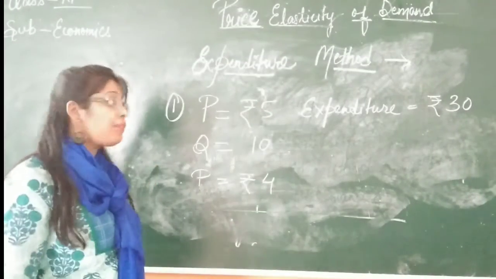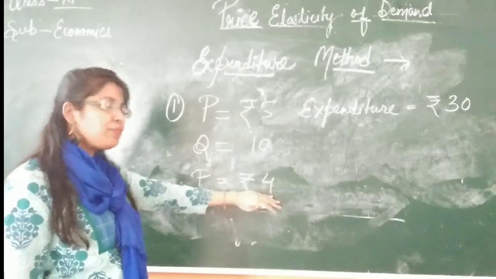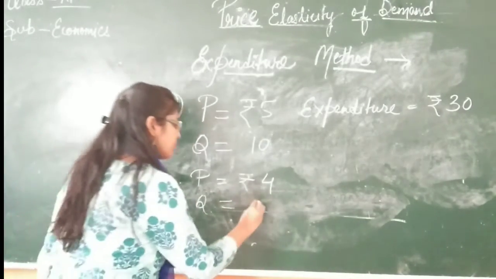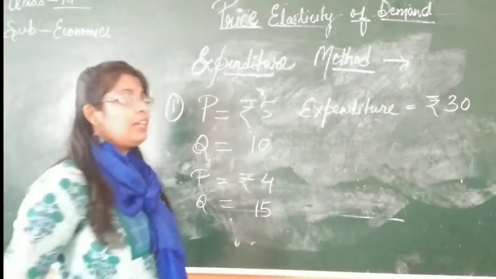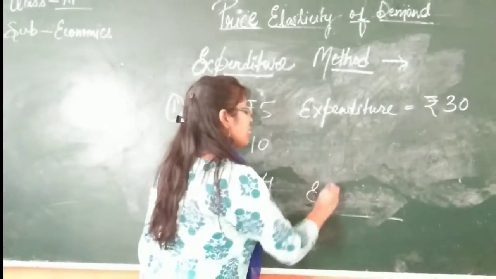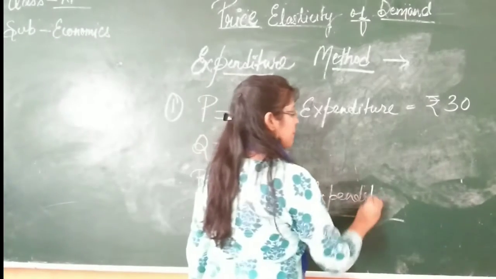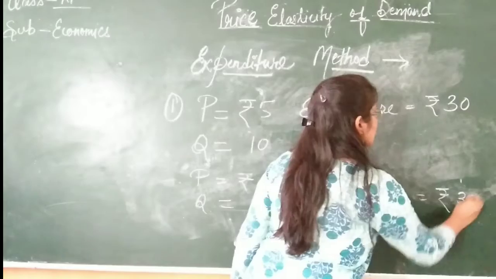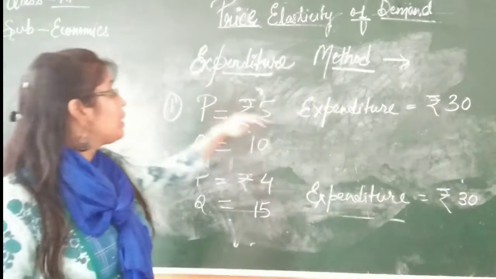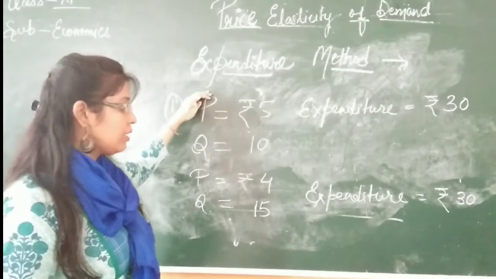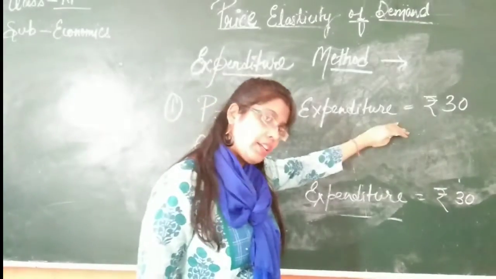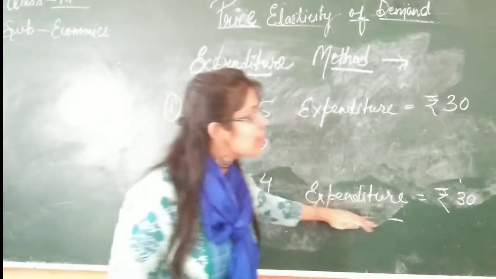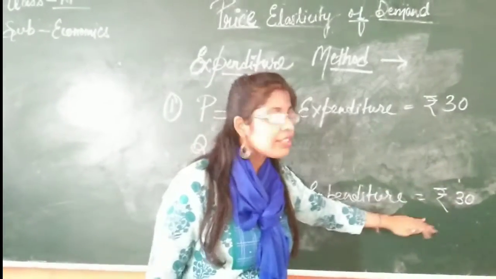So you have studied law of demand. Law of demand states when price falls, quantity demanded increases. So that means quantity being suppose 15. And again let us see what is the expenditure. So students, in this case you see when price was high, still expenditure was 30. When price is low, is reduced, again expenditure is 30. So expenditure here is constant.